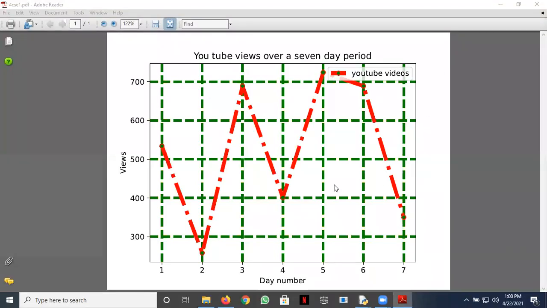Okay, you can see it's better. The view is much better here. And then this DPI would make it better looking, dots per inch. The more the DPI, the better resolution the image would have, right?